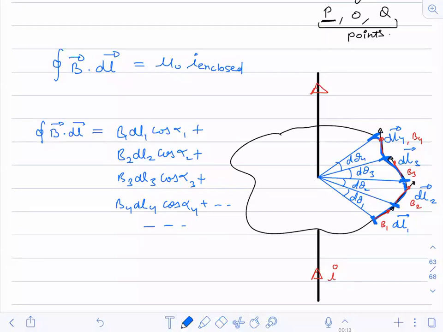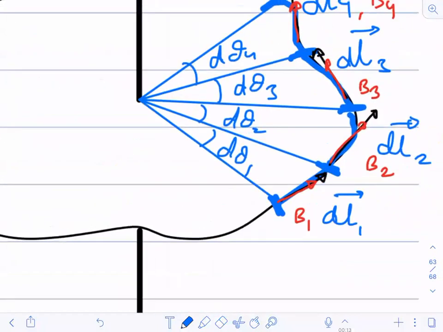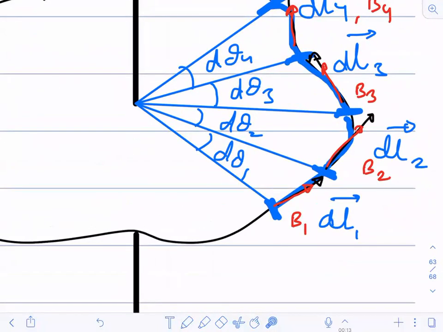What are these values? If you see here, what is the angle between B1 and dl1?